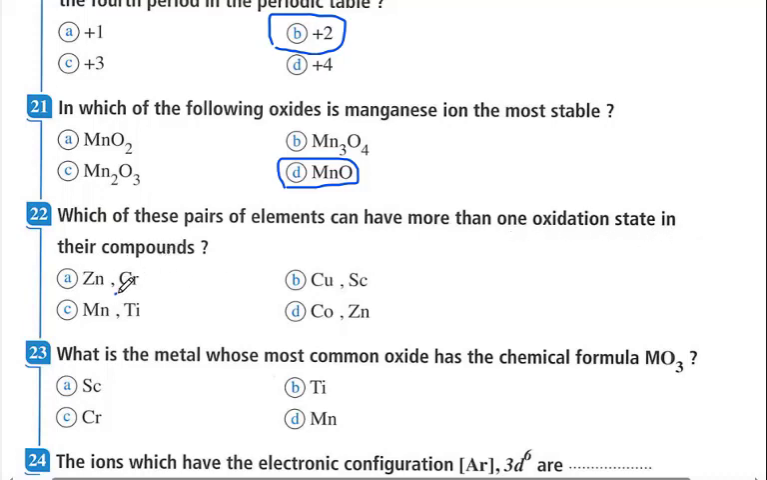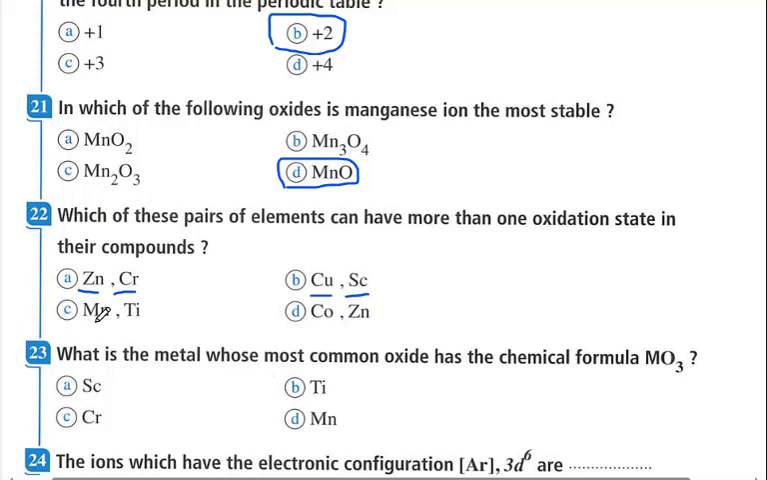Which of the following pairs of elements can have more than one oxidation state in their compounds? Chromium: positive 2, positive 3, and positive 6, and there are some not common oxidation states, but in general the common oxidation states are positive 2, positive 3, and positive 6. Multiple oxidation states. Zinc has only one oxidation state. So the question here is about which sets of elements have multiple oxidation states. Zinc has only the positive 2 oxidation state. Copper here is positive 1 and positive 2. Scandium is positive 3, its only oxidation state, so it is not correct.